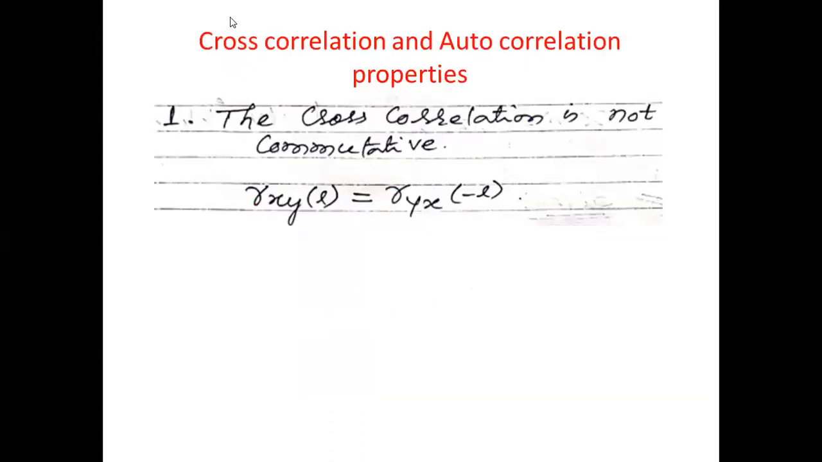Today we will discuss the properties of cross correlation and autocorrelation. So please write these properties parallelly, just note down those points. The cross correlation is not commutative. What does it mean? Hope you all know the commutative property. What is the commutative property?